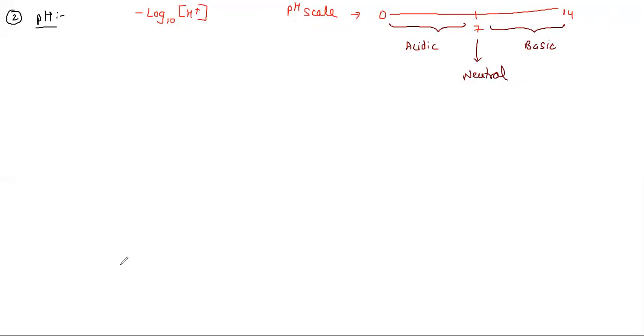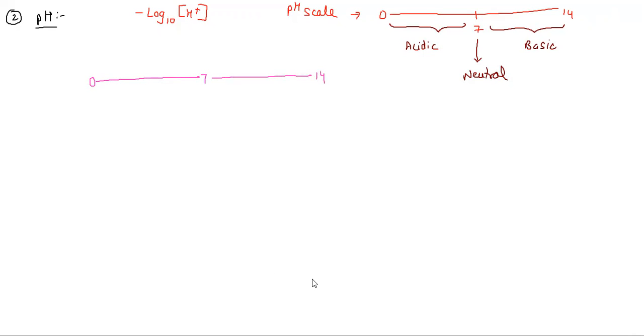So what we need to understand here is that whenever it comes to pH, enzymes will be more active at a basic pH as well as an acidic pH, depending on the nature of the enzyme. Let's put it in terms of a graph, which will be very easy. I take this as 0, this as 7, and this as 14.